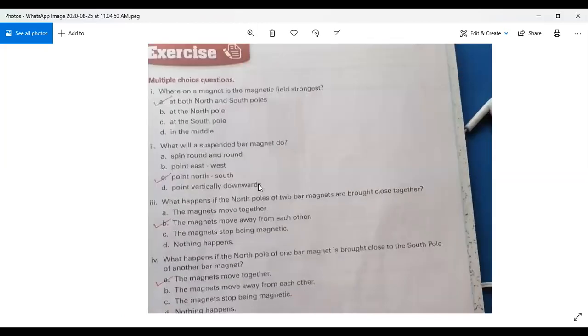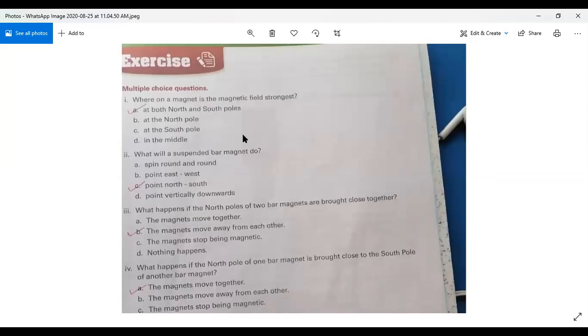Beta, you will see the exercise of chapter number 4. Come to your exercise. It is given on page number 57. First of all, we will do the multiple choice questions.